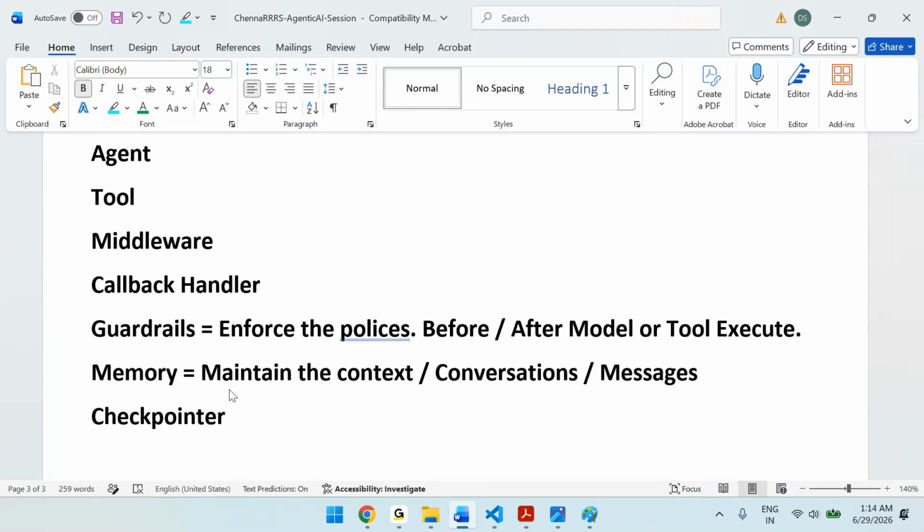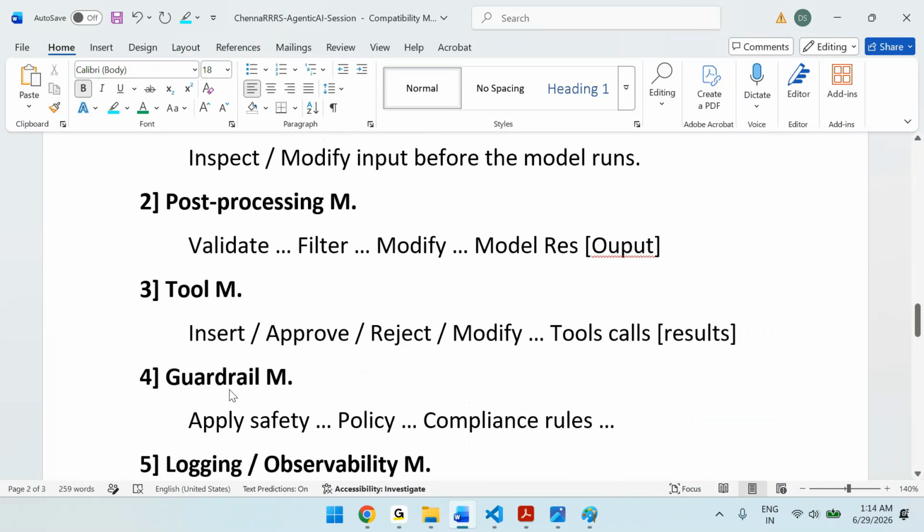Like this we have studied many concepts till now. Then why do we need middlewares? Just now I told, right? If anyone asks why we need middlewares: for validations, sanitizations, logging, applying safety, reducing the cost. Like that we have seen many advantages.